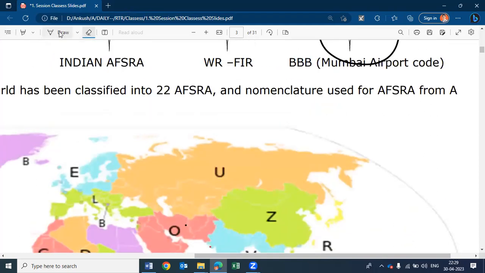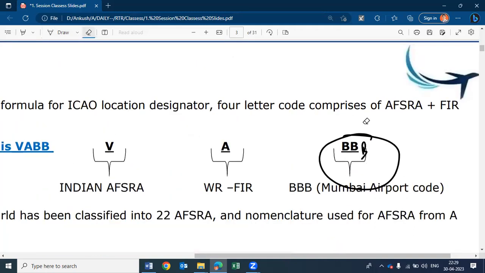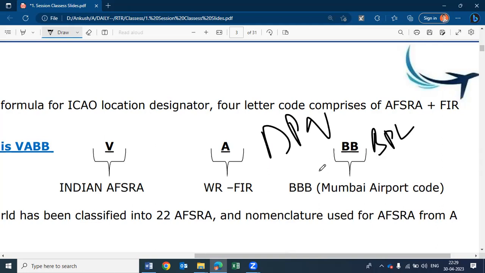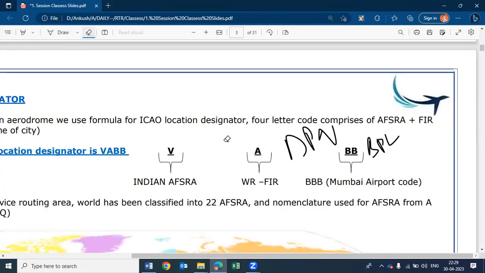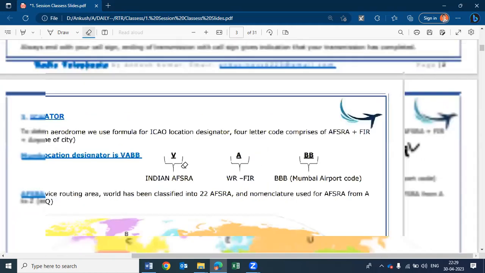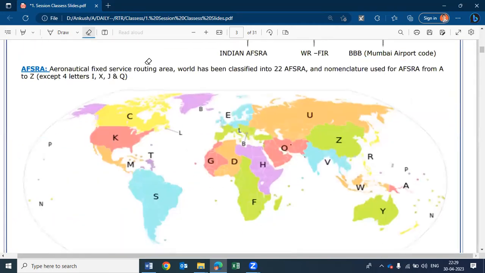We need not focus much on why this is BBB, why this is BPL, like for Bhopal, this is BPL, why this is Delhi ka DPN. Not to worry and not to find any logic here. These airport codes have been decided by the authority of districts and authority of states in coordination with WPC.